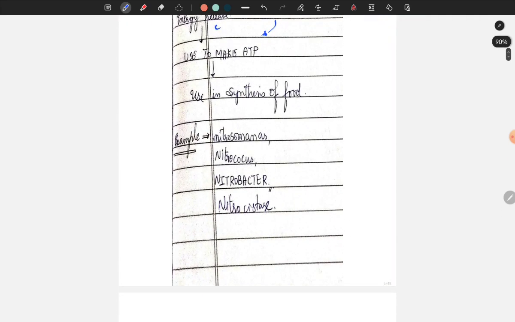Now examples of chemoautotrophs: Nitrosomonas, Nitrococcus, Nitrobacter, and Nitrocystis. Very important. Remember guys, all these are taken directly from NCERT, so don't take it lightly. Work on that. I'm sure you are going to get marks from this.